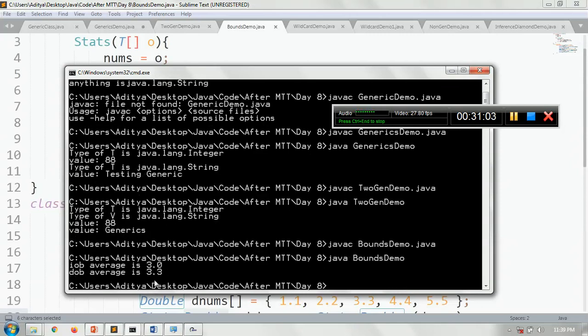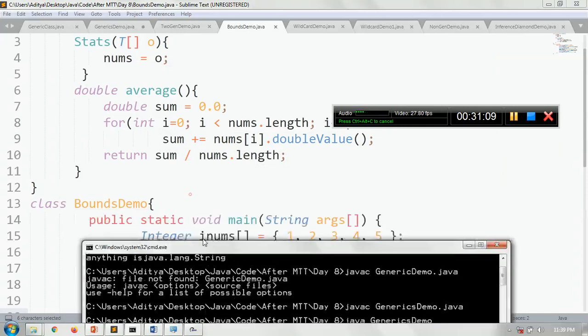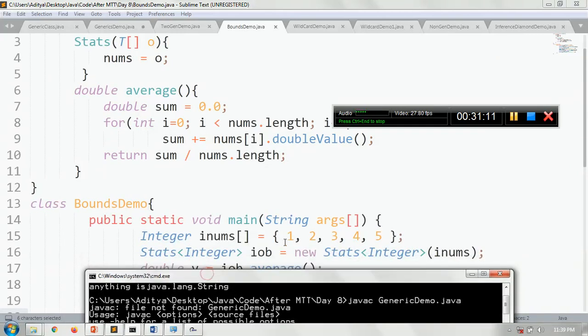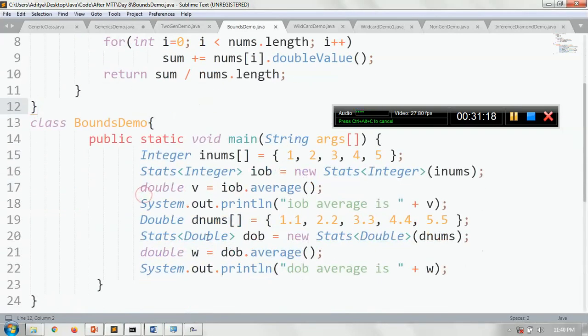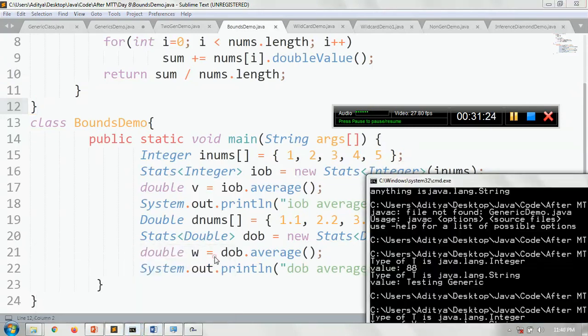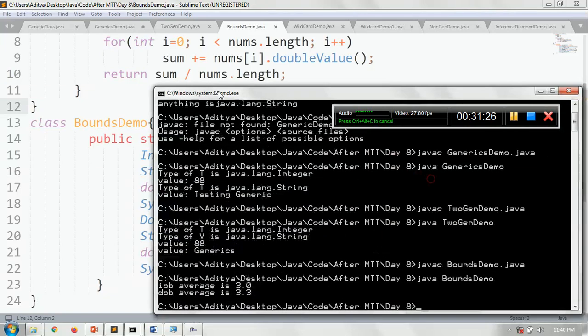The iob average is 3.0, and iob means Integer object. Here iob is the object assigned to the object of the Stat class whenever the type information is Integer. At the same time, whenever you have a dob, this means it is an object of the Stat class where the type information is Double. So here you can see iob average is 3.0 and dob average is 3.3.